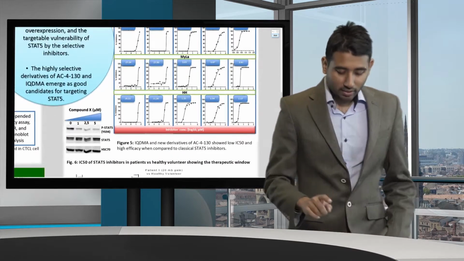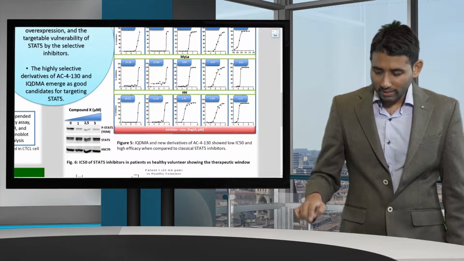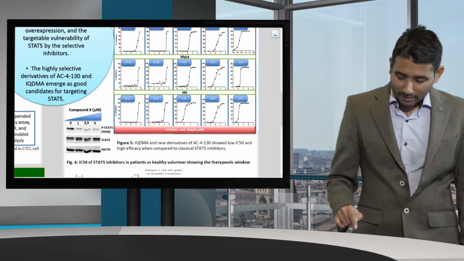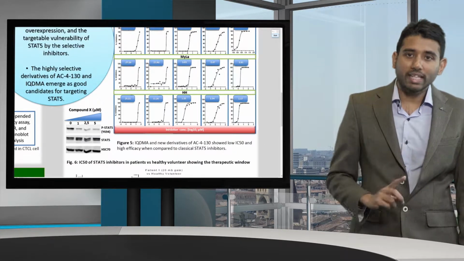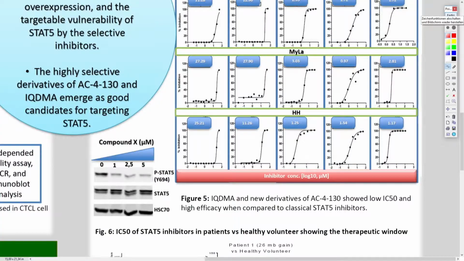Now when we check the Western blot, this is one representative Western blot of this drug testing, and it shows that compound X doesn't change the total STAT5, but it particularly changes the phospho-STAT5. So with 5 micromolar of this compound, the phospho-STAT5 is completely gone, whereas the STAT5 remains the same.